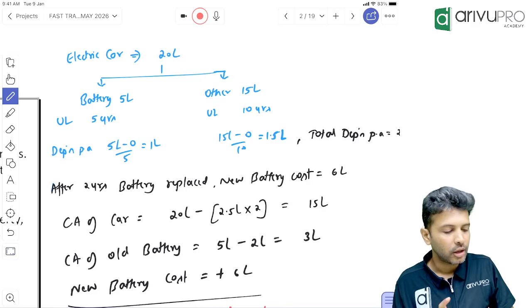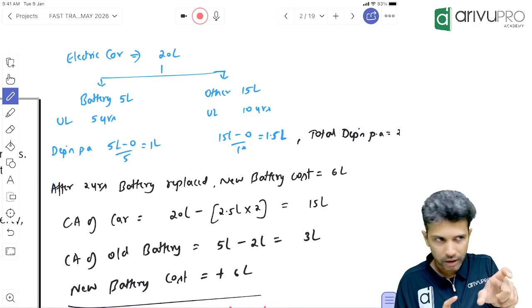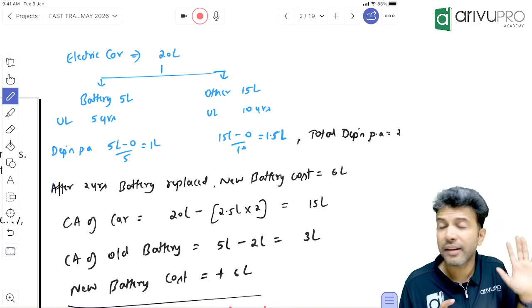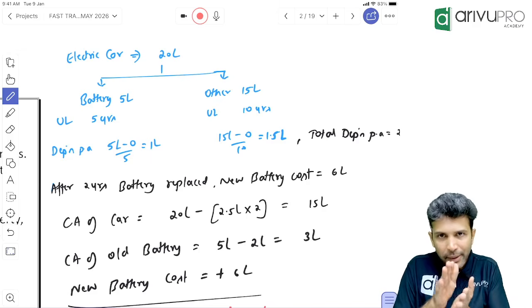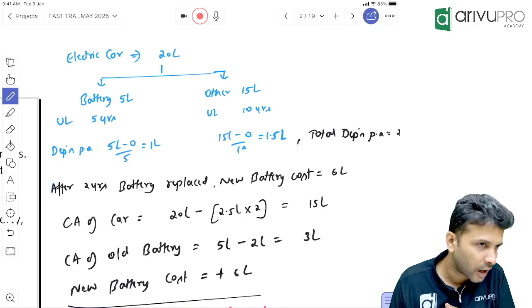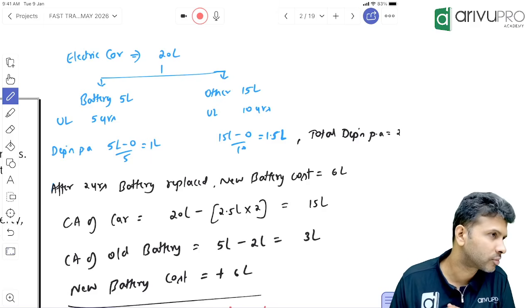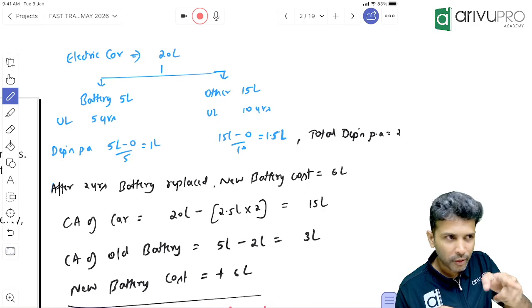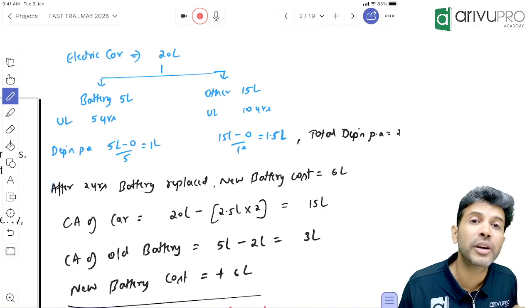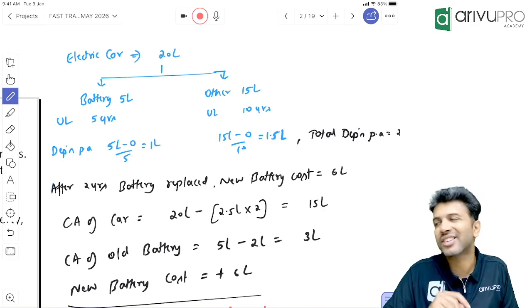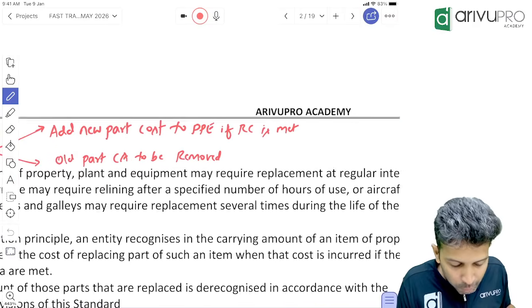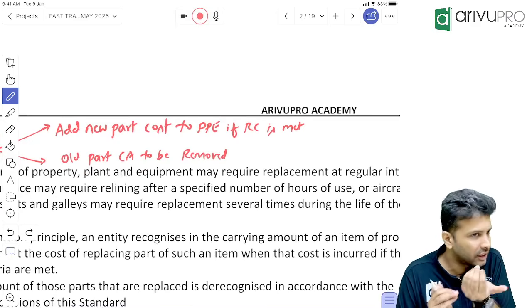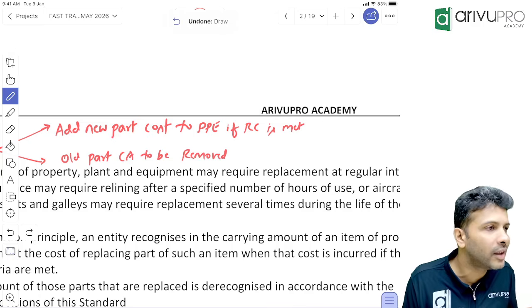What is that? Now people, in my car now, is old battery there or old battery is thrown away? Old battery we have thrown away. So if old battery is physically not present in my car, should it be present in my books? In my accounts, it should be present or removed from accounts also. If I have removed it from my car physically, I have to also remove its value from my accounts also. Hence the second part. What is the second accounting? Carrying amount of the old part you need to remove, because that old part is no more there. Now it is removed, means from the books also it should be removed.